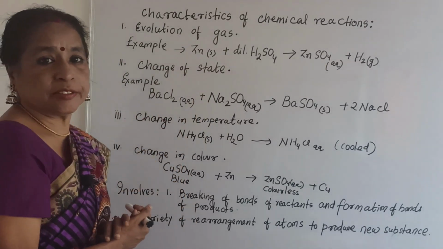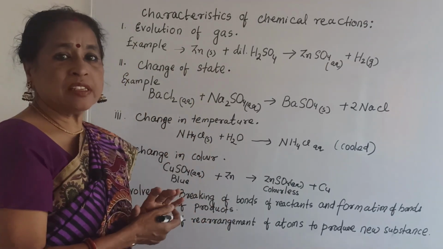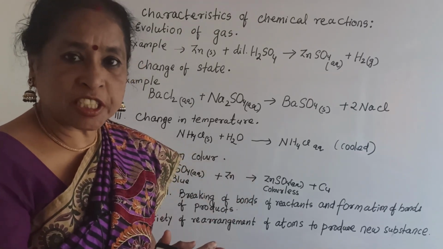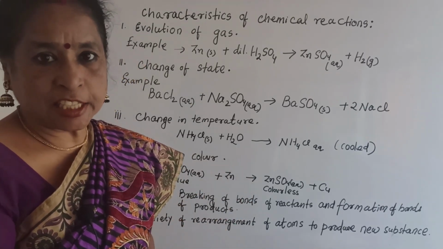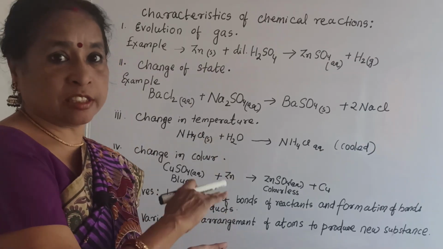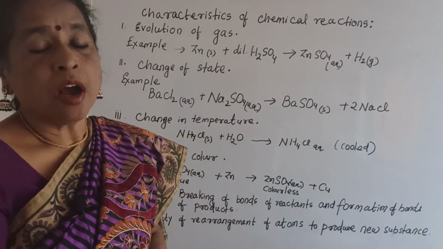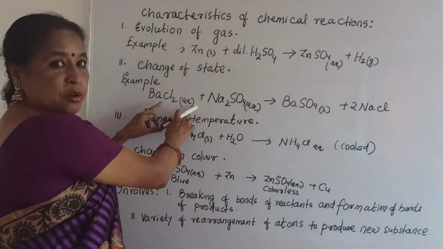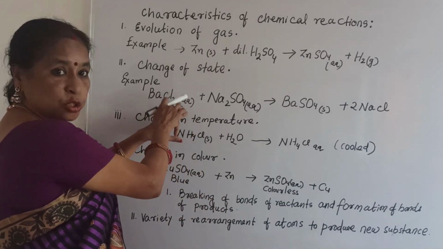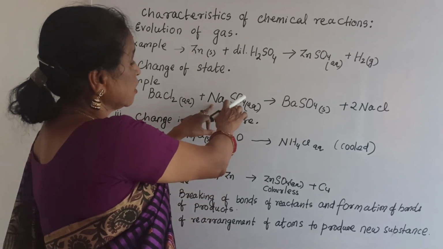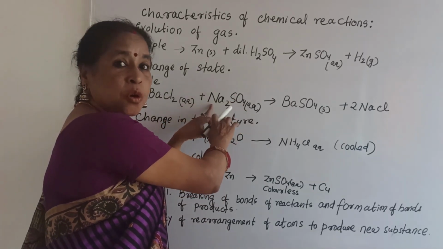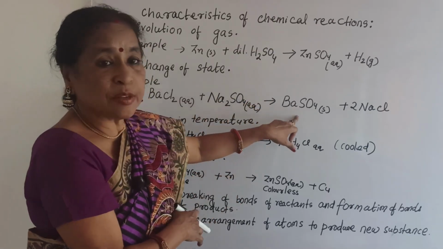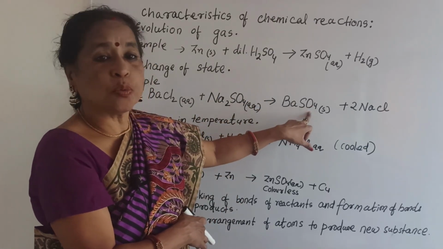Change of state. Change of state means the product formed is in solid state, or any change of state, such as solid to liquid or liquid to another. See here, barium chloride aqueous, that means in solution in water. Sodium sulfate aqueous, it is in water. Then what is the product? BaSO4.